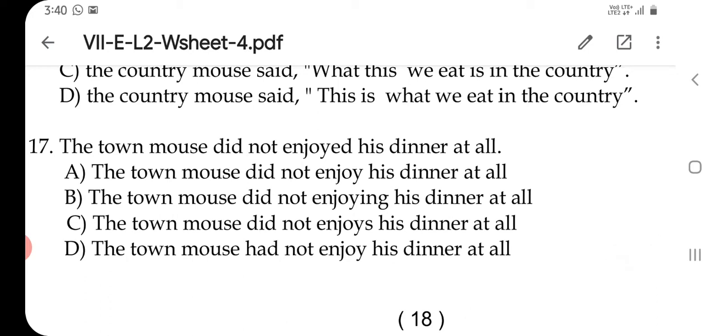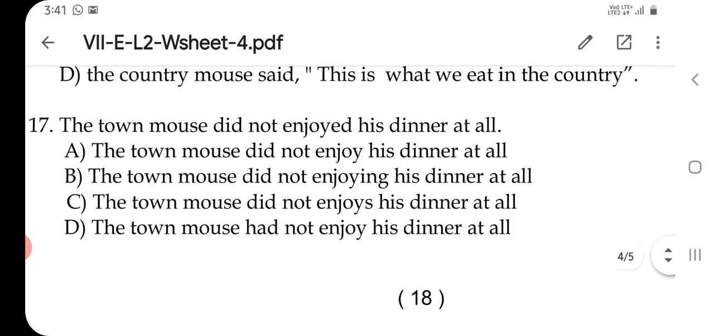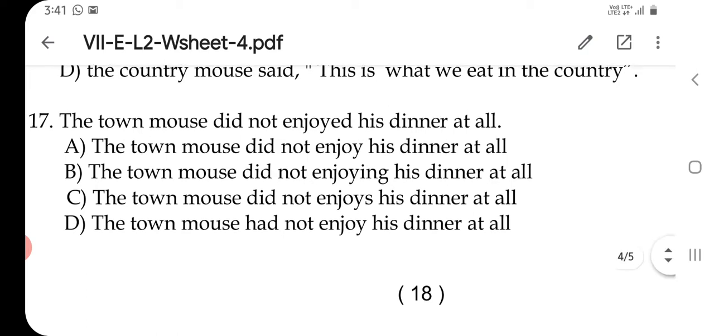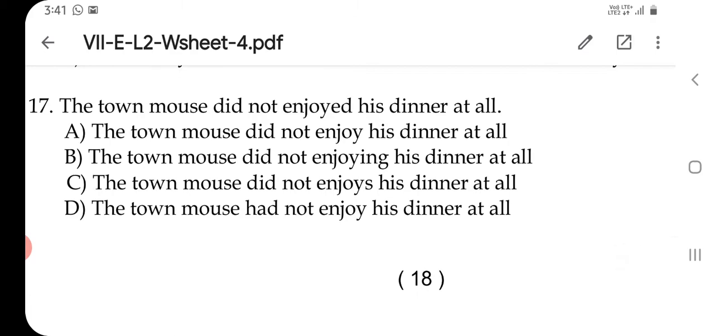Next: "The country mouse did not enjoy his dinner at all." Here, the problem is with the verb. The verb is given in the past form, the second form. When we are using did, it carries the verb first form. That is the rule in the past tense when creating negative sentences. After did, the verb should be in its first form. The town mouse did not enjoy his dinner at all. That should be the right answer, A.